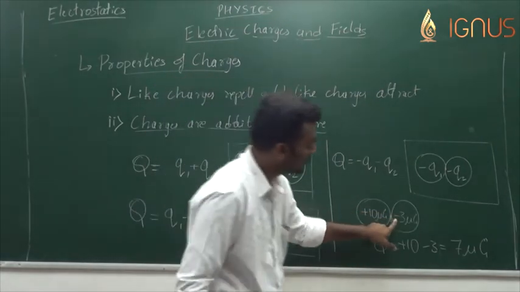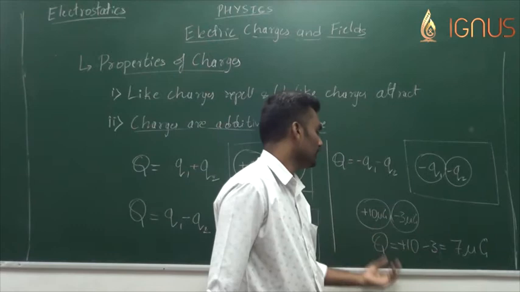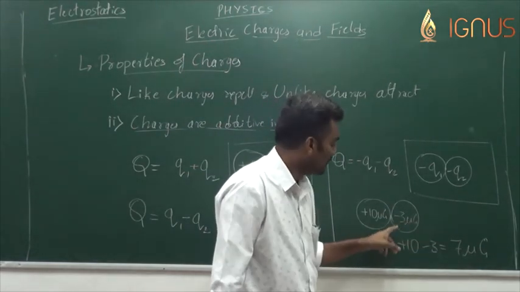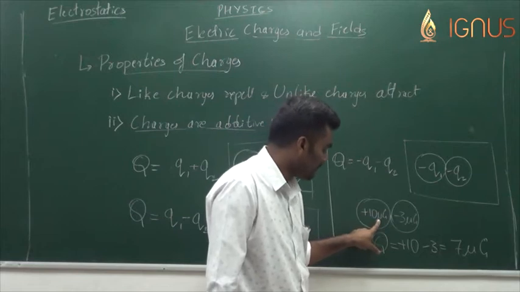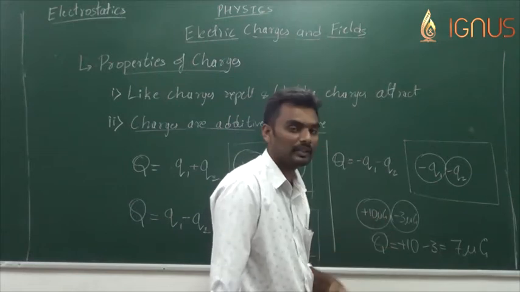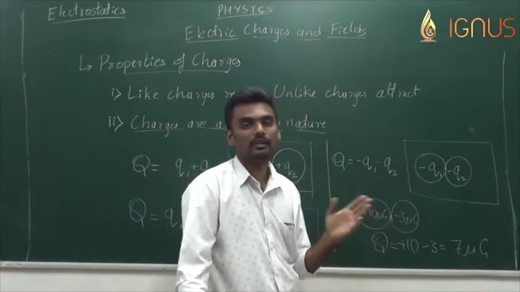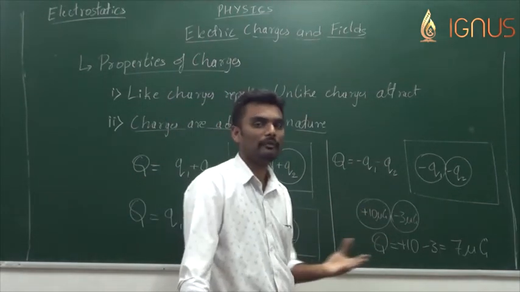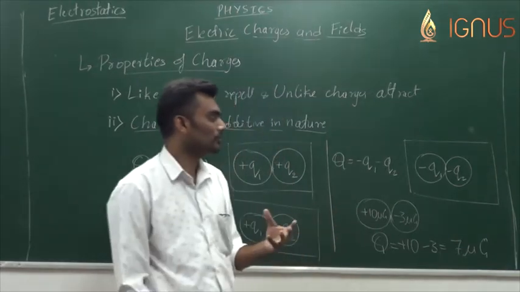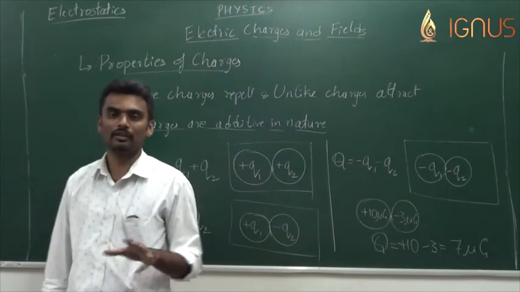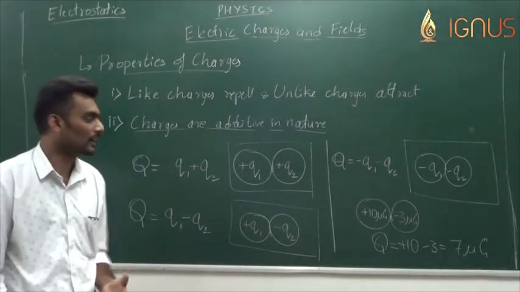At the same time, if this is plus 3, then it would be plus 10 plus 3, which is plus 13 microcoulomb. And looking at the order of charge that we consider while taking examples, it's always in the order of micro, nano, pico, sometimes milli, because 1 coulomb is a really huge charge, which is normally not found in nature practically.